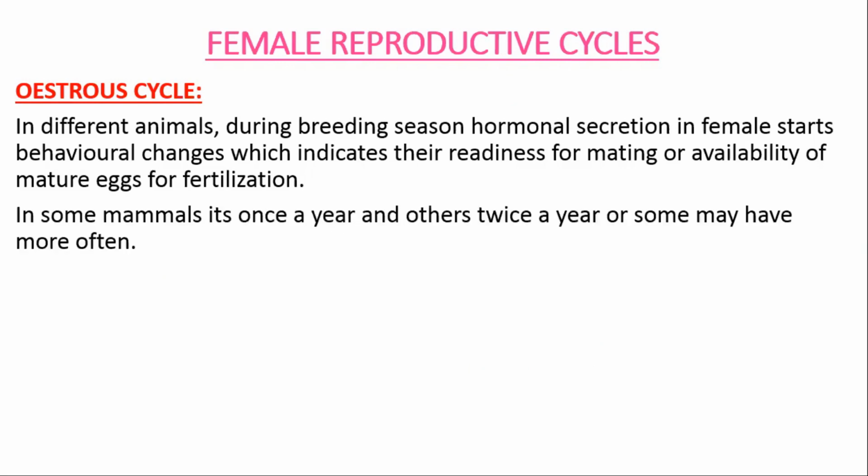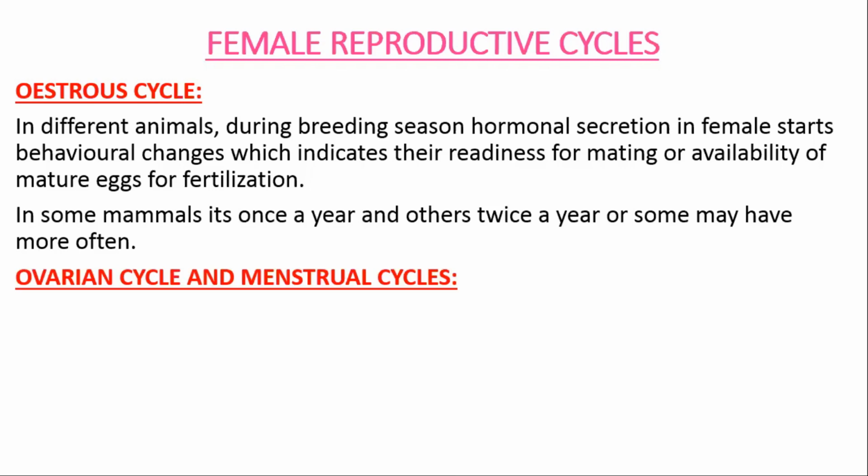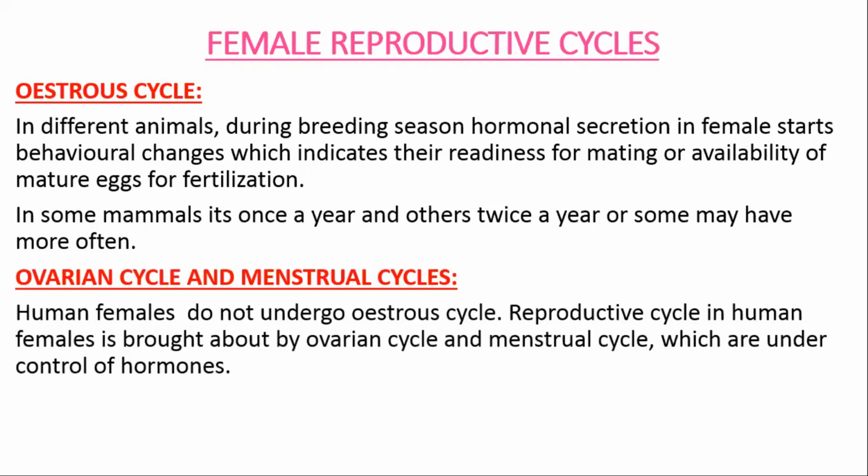In some mammals, the oestrous cycle can be once a year, in others twice a year, and some may have it more often. While in humans, the human females do not undergo the oestrous cycle. Instead, the reproductive cycle in the human female is brought about by the ovarian cycle and menstrual cycle, which are under control of hormones.